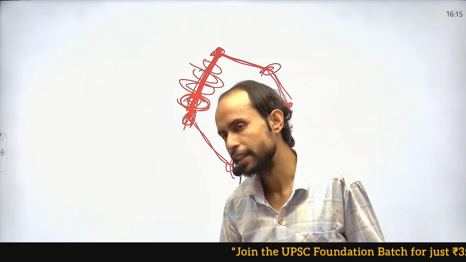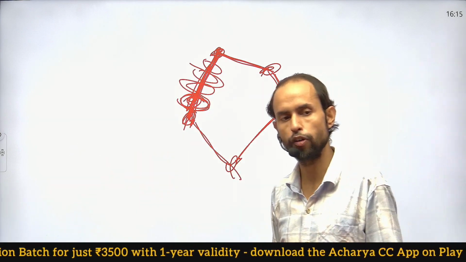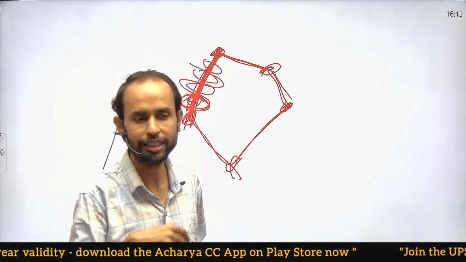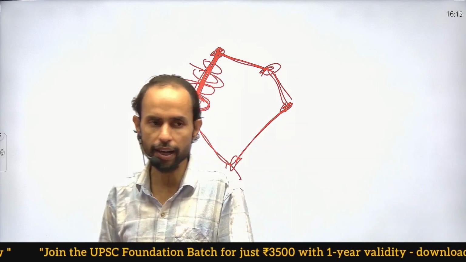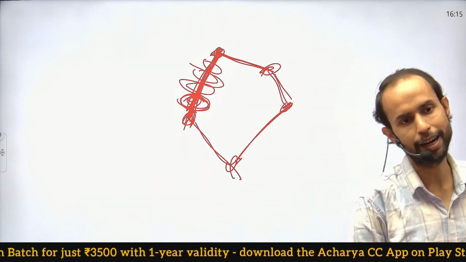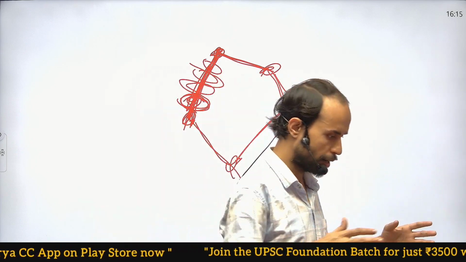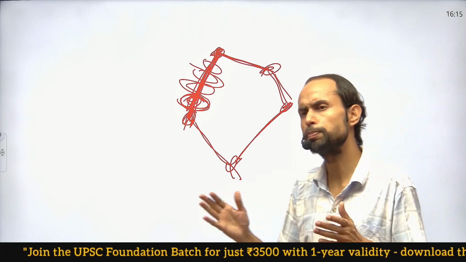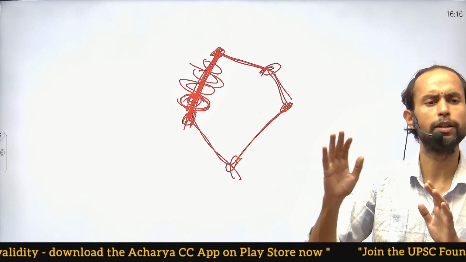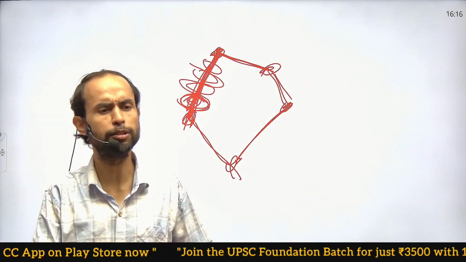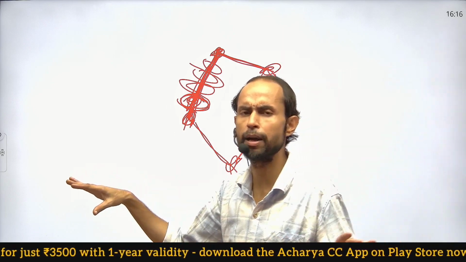One thing was more there, that prior to independence, a large proportion of lands, be it the agricultural land or any other sort of lands, were basically owned by zamindars or jagirdars. Okay, you all might be aware of the Bhoodan movement that was initiated by Vinoba Bhave, who was an ardent follower of Mahatma Gandhi. What Vinoba Bhave used to propose under his Bhoodan movement was that those people who are having a large proportion of the land should surrender some of their land to the government so that the government can redistribute it to the landless peasants, those people who are not having any land. There should be some kind of a socialist, equitable distribution of land.